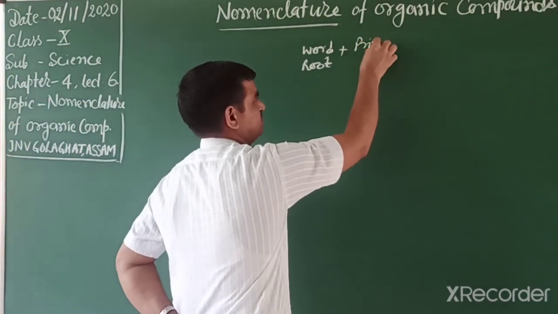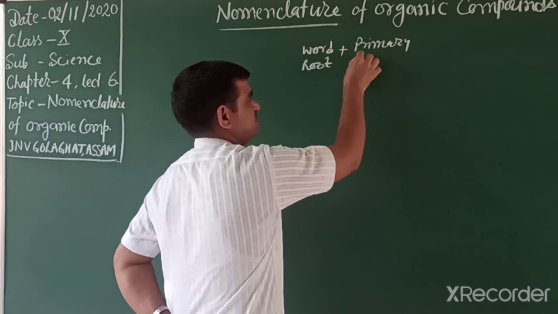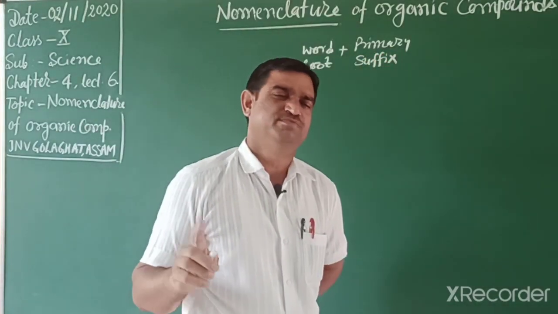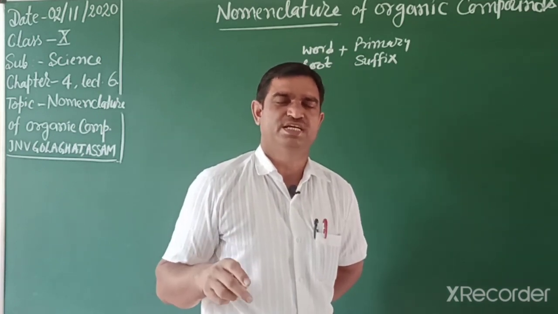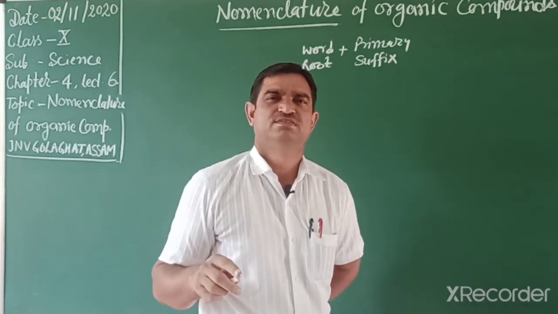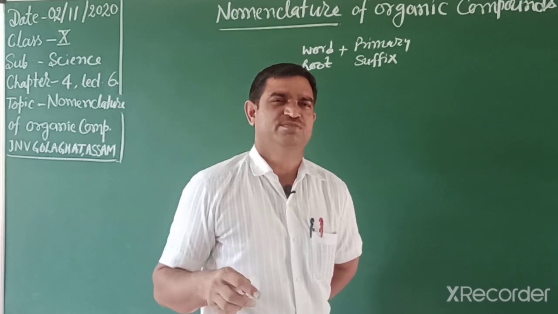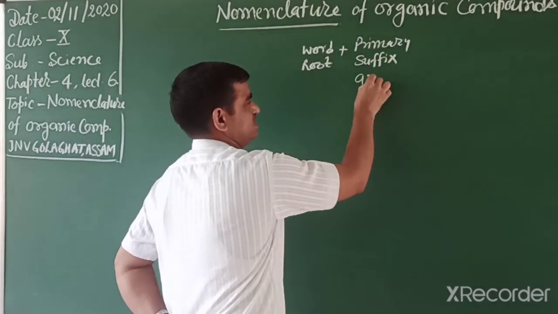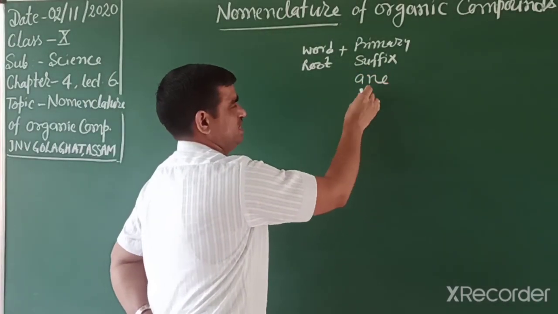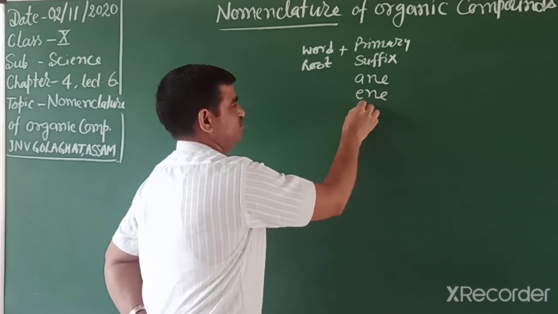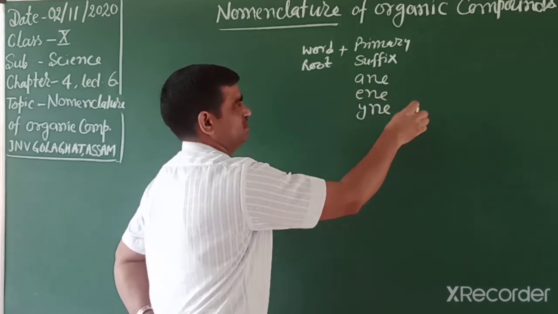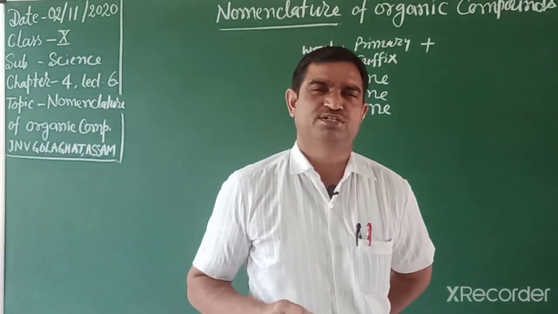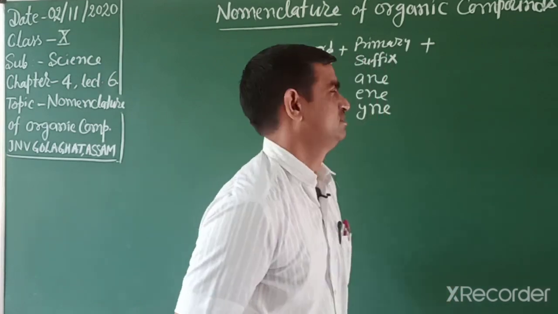Primary suffix means we write either "an" for a single bond, "en" for a double bond, or "yne" for a triple bond. Secondary suffix means that when a particular functional group is attached, then we write a secondary suffix.